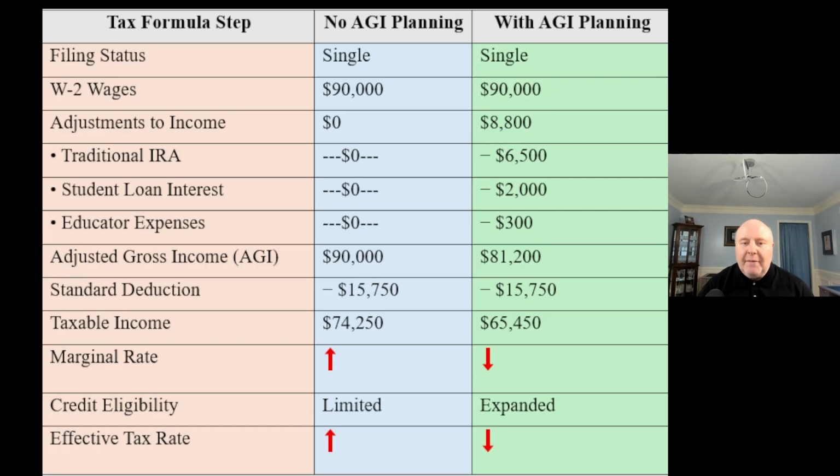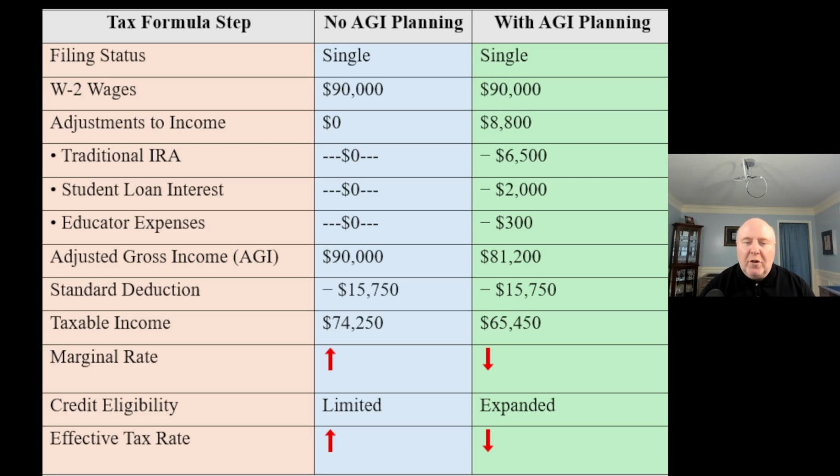So here's our example that we're looking at. And you can see in the blue, we're saying there is no AGI planning. And in the green, we're going to say that we are planning. So we can see what the difference is going to be, how it's going to impact us from a tax perspective. So what we have when we start going to the reddish area, that's our tax formula steps.